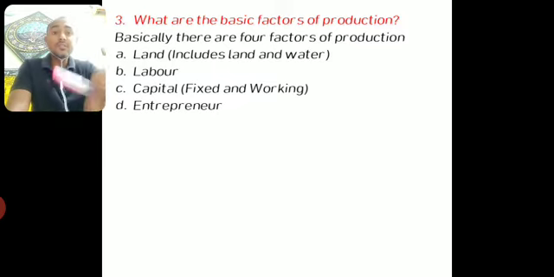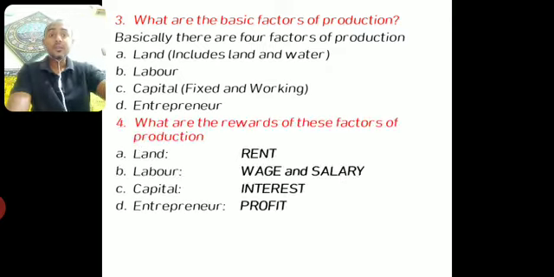So he is called the entrepreneur who takes the initiative to start a business or an enterprise. So these are the 4 factors of production in an economy. Remember, land, labor, capital, and fourth one is entrepreneur. Basic factors, because without these 4, no economic production is possible. So these are the basic factors of production.